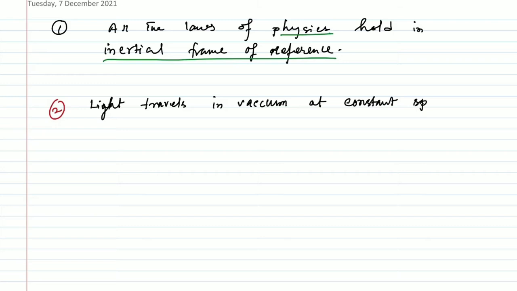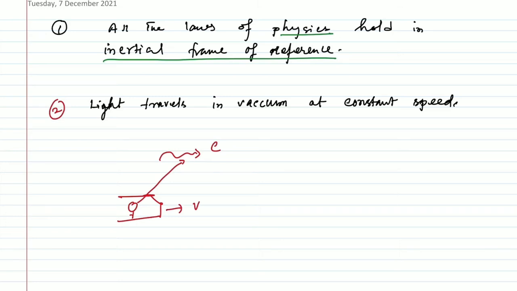I have already given you the example: suppose a beam of light is traveling with the speed of c, and an observer in a spaceship is observing the light and is traveling with the speed of v.